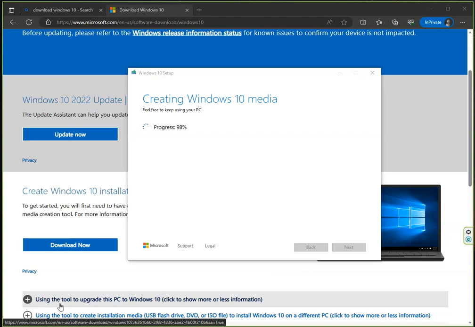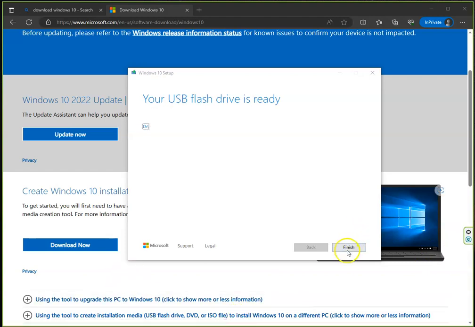Just a few more seconds. Well, it looks like it is taking more than a few seconds. Okay, and we have our USB ready for installation.